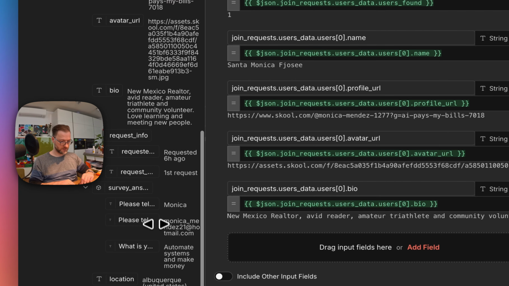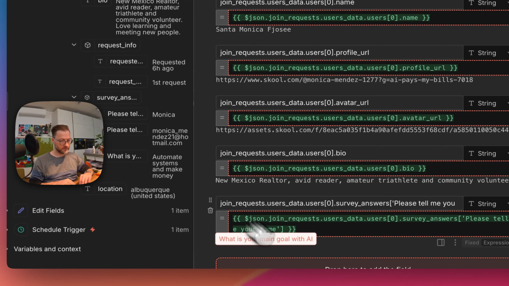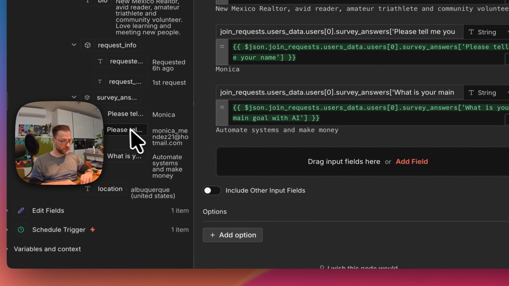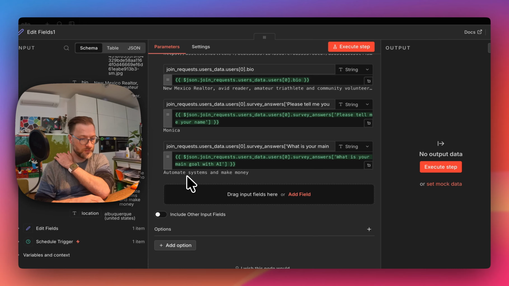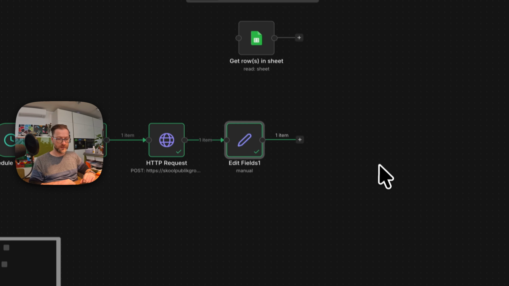Just don't take the personal data. So okay, survey, right, what's your name? Okay, I'll take the name, I'll take the why automate system make and location, and that's basically it. Everything what I need, it's over here.